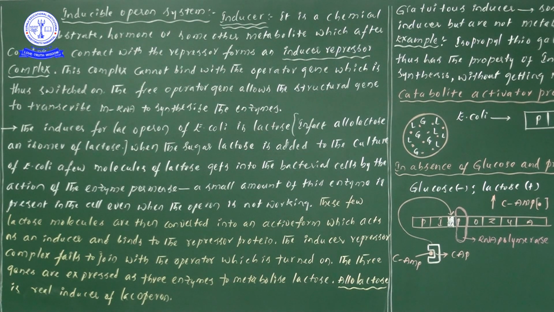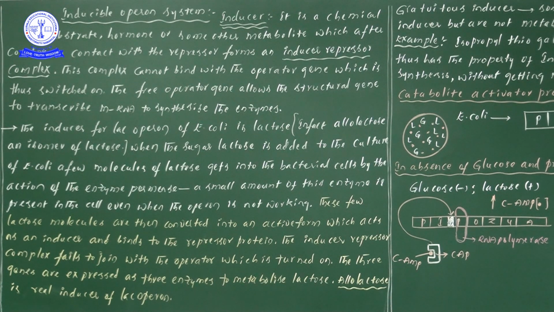So when this inducer goes and gets in contact with the repressor, an inducer repressor complex formation takes place. Now this complex cannot bind with the operator gene. When the repressor protein with the inducer combinedly forms a complex, that particular complex cannot bind to the operator gene.